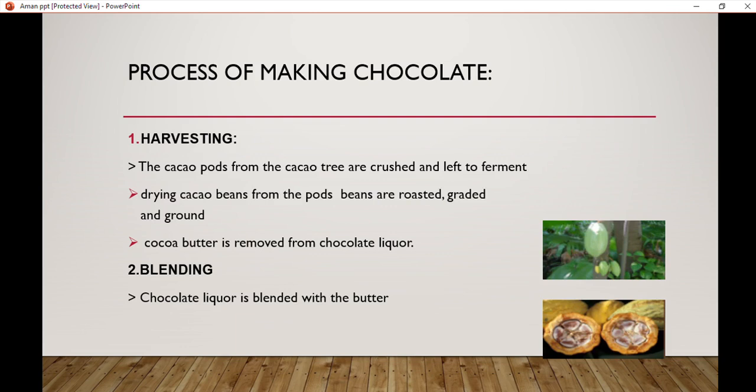Process of making chocolate. The first step is harvesting. The cocoa pods from the cocoa tree are crushed and left to ferment. After drying the cocoa beans from the pods, the beans are roasted, grated and ground. Cocoa butter is removed from the chocolate liquid. Second step is blending. Chocolate liquor is blended with the butter.